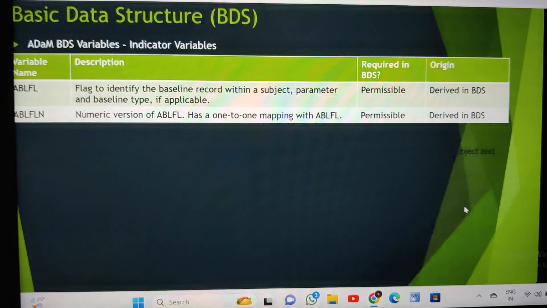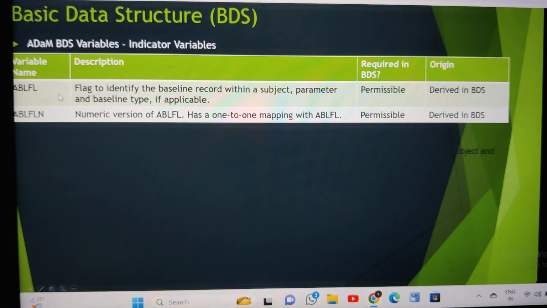Okay, the next is ABLFL, which is nothing but the analysis baseline flag. In SDTM level we have the baseline. What is the baseline definition? Do you remember the baseline flag definition at SDTM level? The most recent non-missing value on or before treatment started. Prior to the treatment, right? Yeah, the treatment.